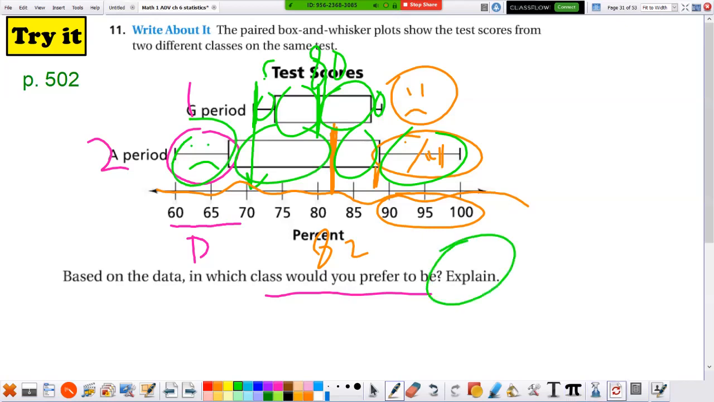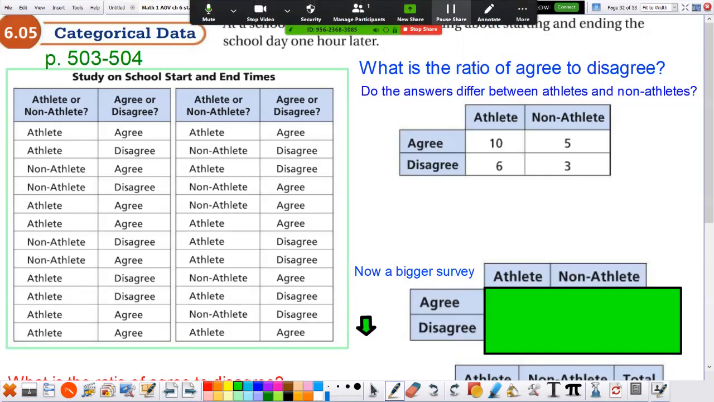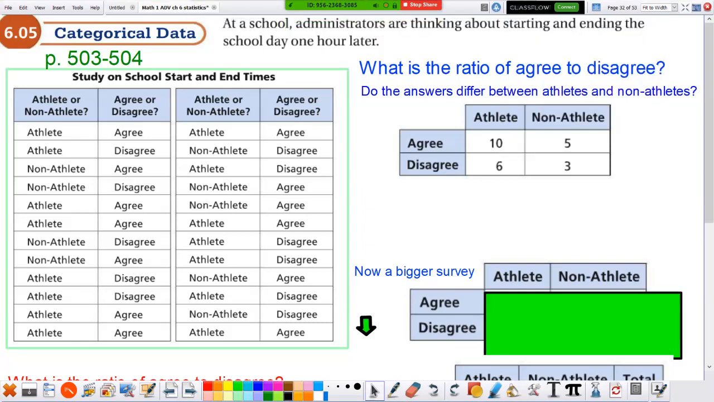Okay, next slide. Okay, this is something different. Here's a neat question that we're actually facing right now at our school. It says, school administrators are thinking about starting and ending the school day 1 hour later. Sounds familiar. So they did a survey and they asked students. And over here, they asked the student, are you an athlete or a non-athlete? This student says, I'm an athlete. You agree or disagree? They say, I agree. In other words, they want to start school 1 hour later.